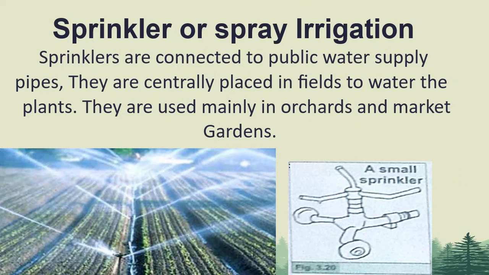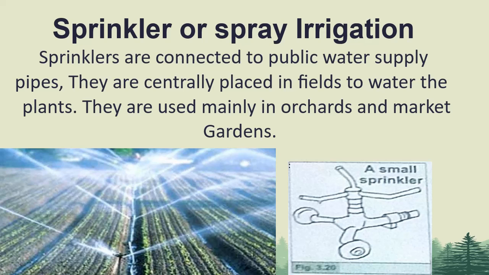Sprinklers or spray irrigation. This is the latest method for irrigation. Sprinklers are connected to public water supply pipes. They are centrally placed in the field to water the plants. You can see a single sprinkler in a picture, and in the other figure you can see how they are working. They are used mainly in orchards and market gardening.